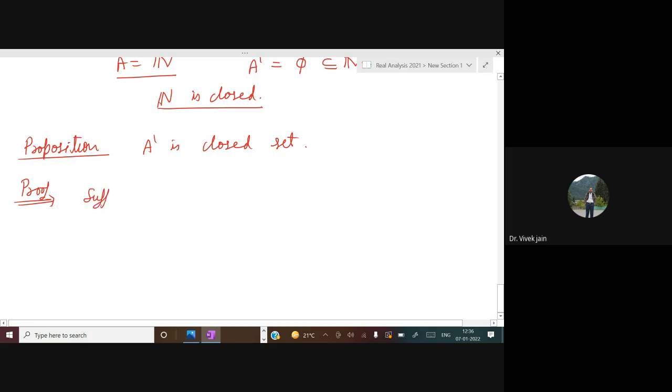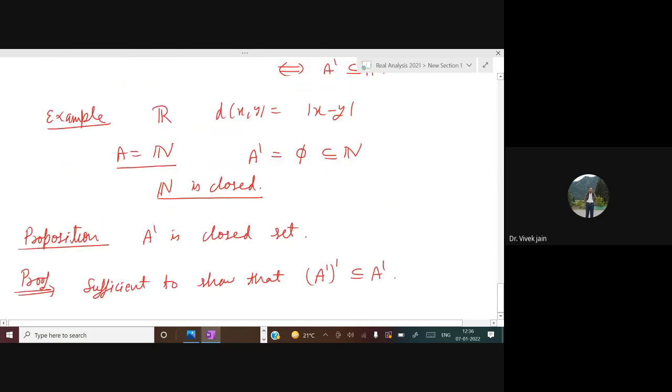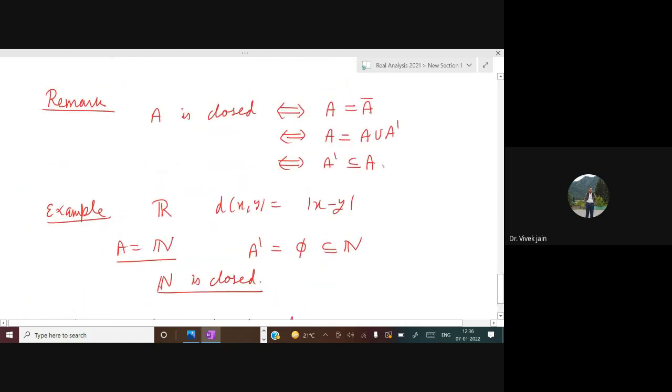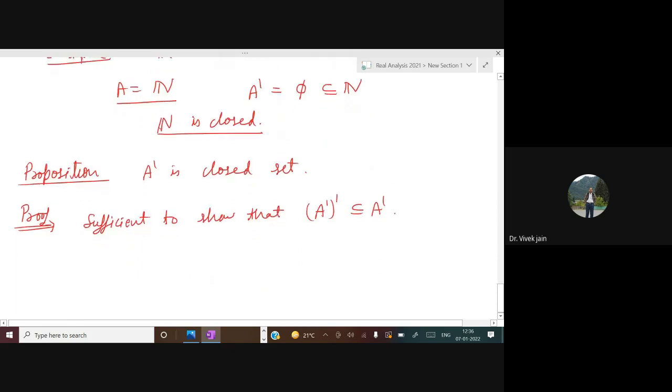Sufficient to show that A dash dash is contained in A dash. Just now we have seen in this remark, A is closed if and only if the limit point set of A is contained inside A. So I am using this here, and I am saying that to show that A dash is closed, it is sufficient to show that A dash dash is contained in A dash.